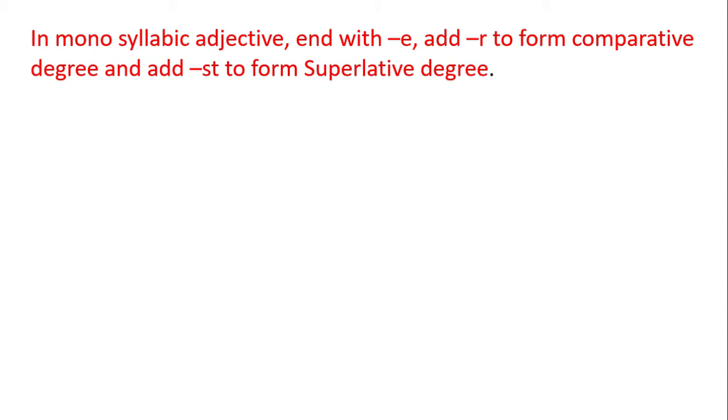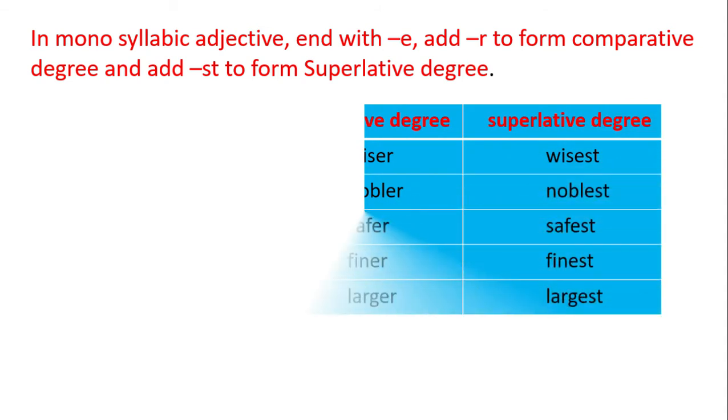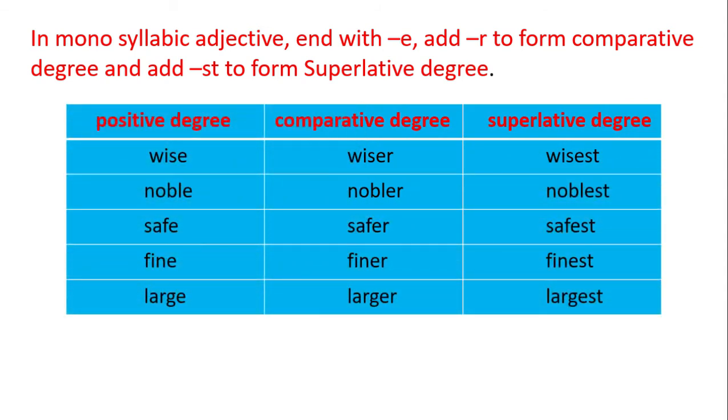In monosyllabic adjectives that end with e, add r to form the comparative degree and add st to form the superlative degree. For example, wise is a monosyllabic adjective. It ends with e. You add r to form the comparative degree, wiser.